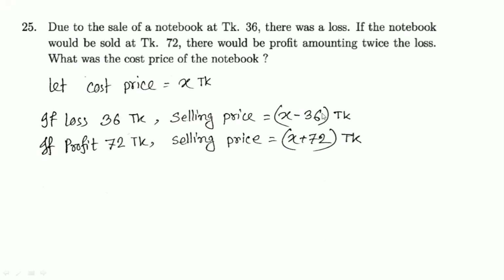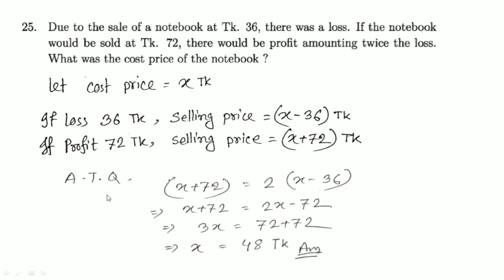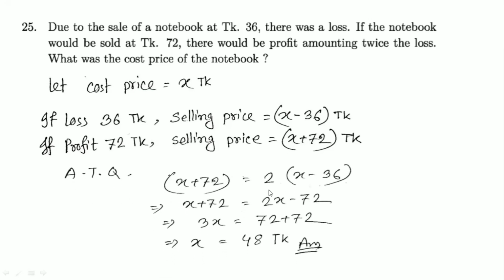Suppose this is 4 and this is 2, or this is 100 and this is 50. So this is 50 and this is 100, so this is twice. If we write it according to the question, then it will be balanced. To balance, suppose this is 100 and this is 50, so you have to multiply this by 2, then it will be equal. So this part equals 2 into this part. Calculating it, we get x equals 42. So the cost price of the notebook was 42.